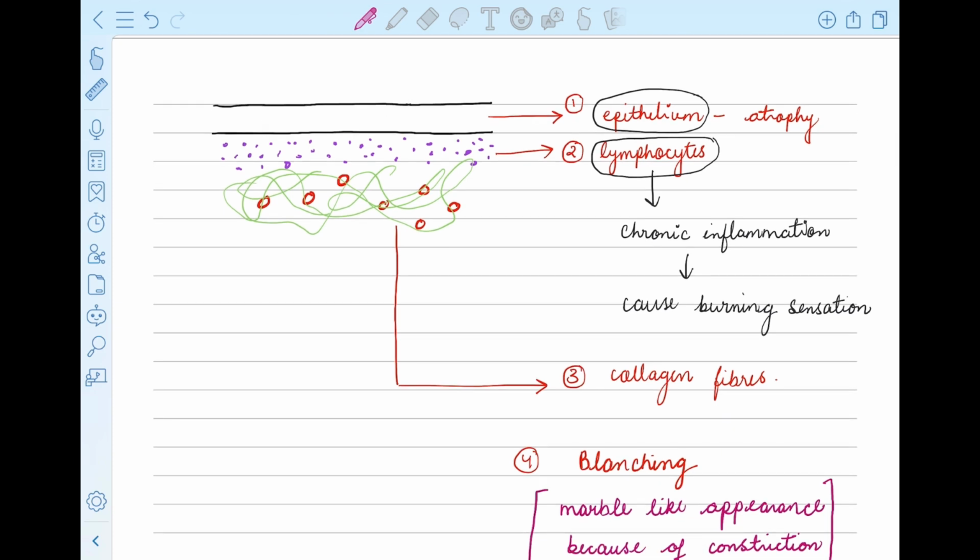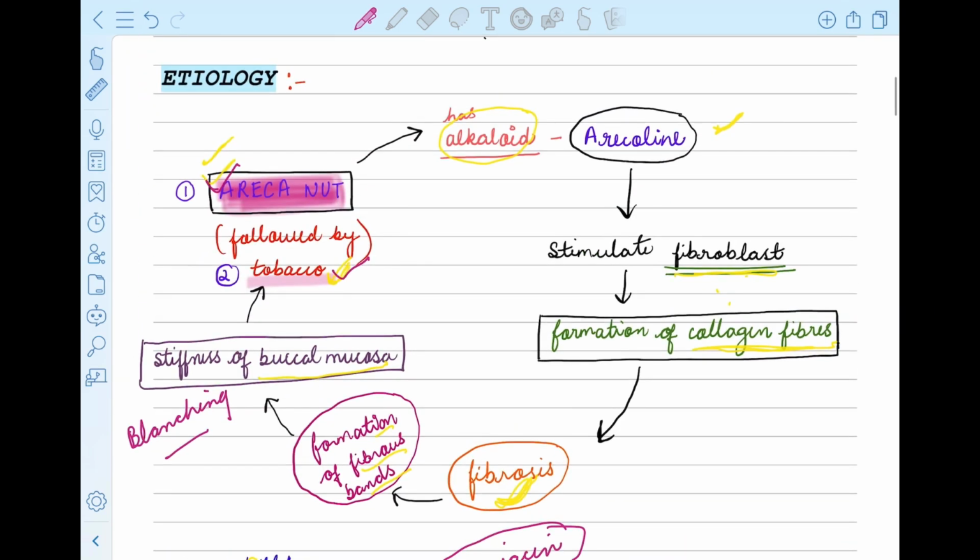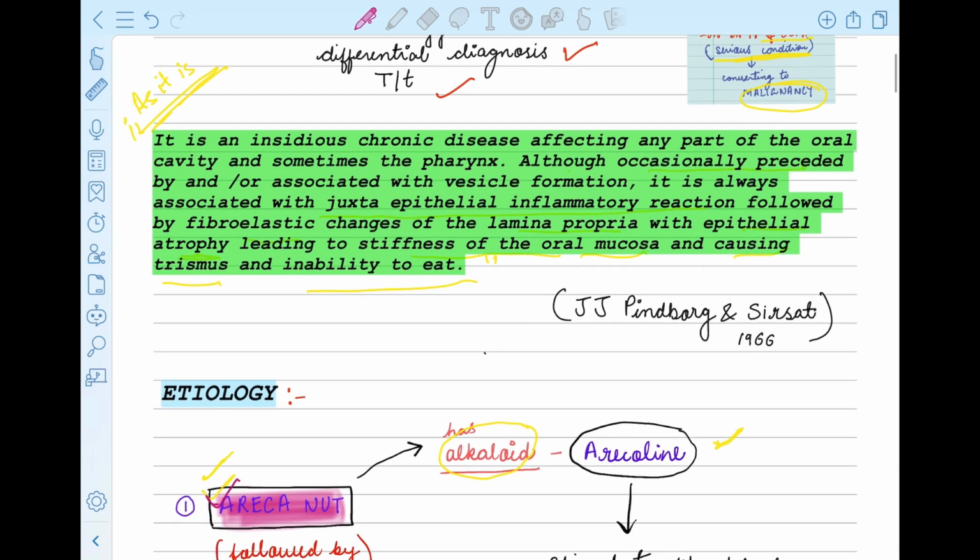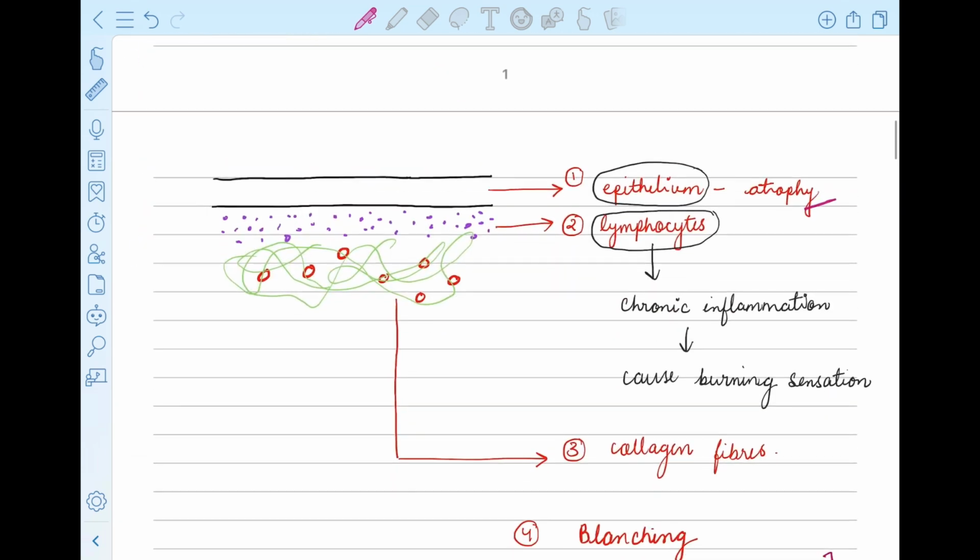Now let's see. As I have explained about the epithelial atrophy, the epithelium gets atrophied, because in the definition it is mentioned, leading to epithelial atrophy. The same thing is represented here also. There will be atrophy of the epithelium.